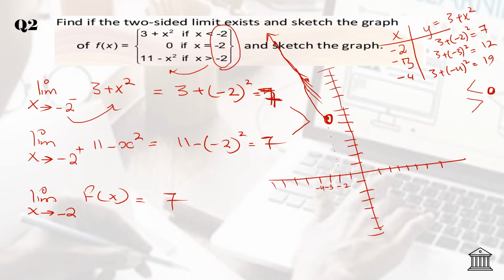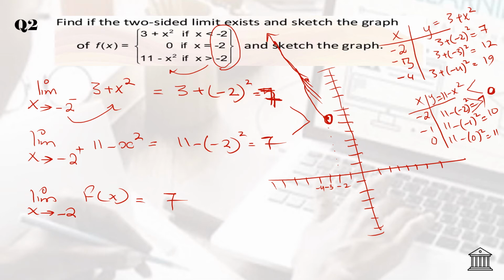Now make a graph of the second equation, that is 11 minus x square. Start x always from negative 2, the condition that is given to you. So you will have 11 minus x square, so it is negative 2, negative 1 and 0. So 11 minus 2 whole square gives you 7. 11 minus 1 whole square gives you 10. And 11 minus 0 square gives you 11. So at negative 2, the answer is 7.